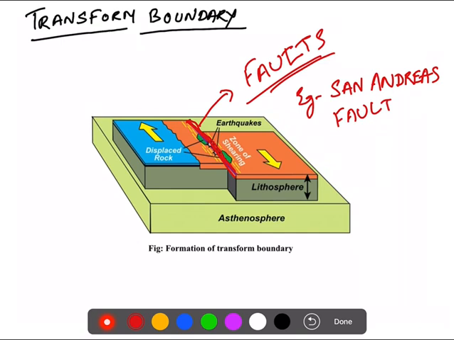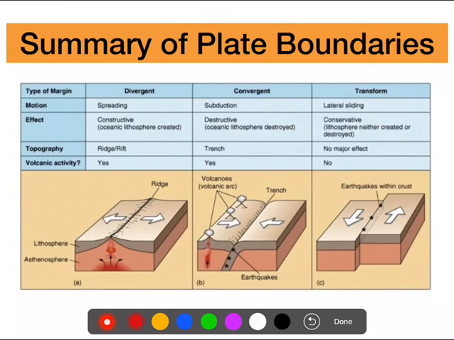So I hope it is clear. So again we revise what we have studied. So, summary. See, these are the three types: divergent, convergent, transform. The motion. Okay, so motion here is spreading. Obviously they are going away from each other, so they are spreading.